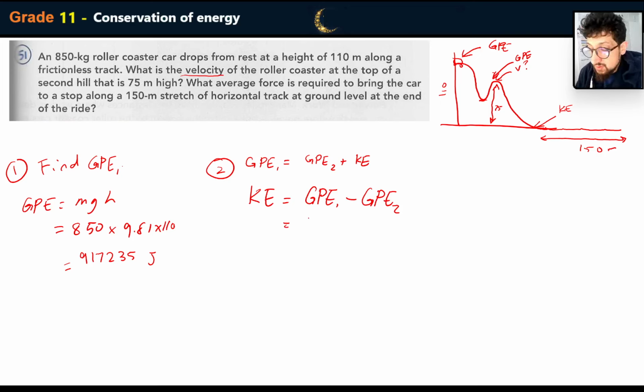So that's going to be 917,235 minus the second GPE, which once again is MGH. So that's going to be 850, same mass, same acceleration due to gravity. The only thing that's different is, of course, the height, which is 75 this time.